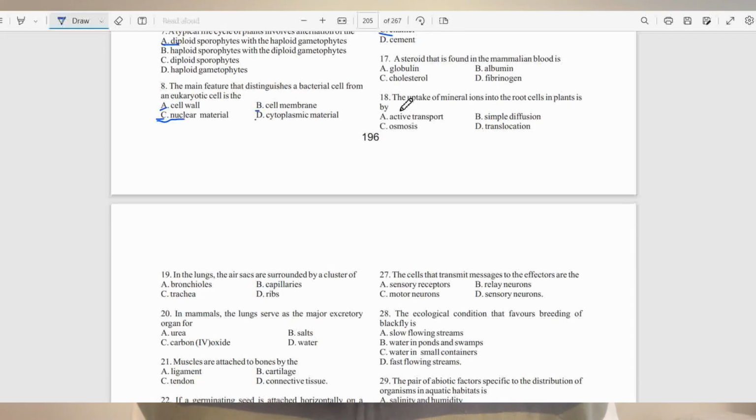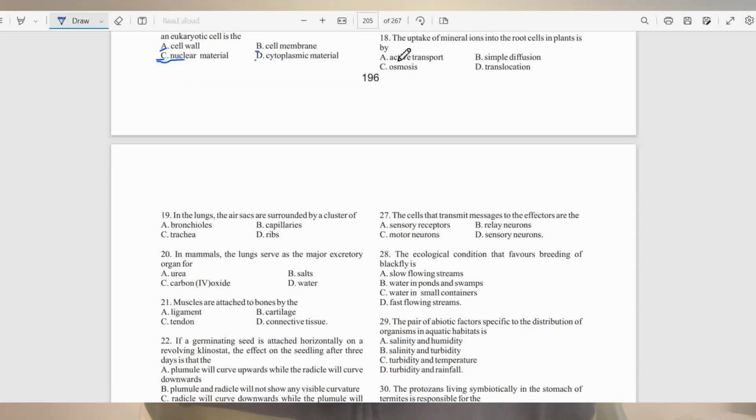Question number 17. A steroid that is found in the mammalian blood is A, globulin, B, albumin, C, cholesterol, D, fibrinogen. The right answer to this question is C, cholesterol. Cholesterol is a steroid in mammalian blood plasma. These other ones, globulin, albumin, and fibrinogens, are plasma proteins.